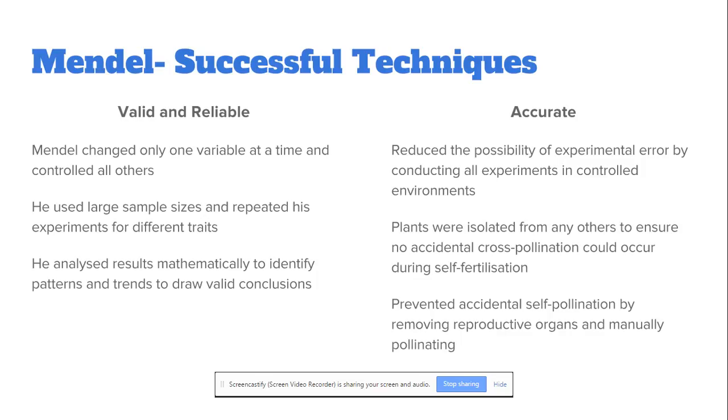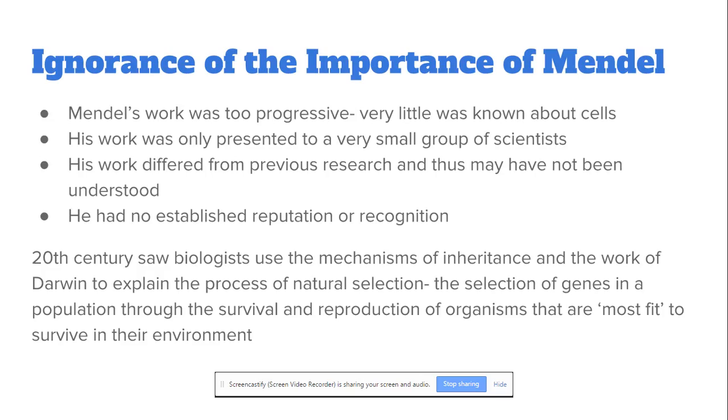In terms of his accuracy, he reduced the possibility of error by conducting the experiments in controlled environments. So he actually conducted them inside greenhouses. The plants were isolated from any others to ensure that there was no accidental cross-pollination, and then he also prevented accidental self-pollination by removing their reproductive organs and manually pollinating the plants.